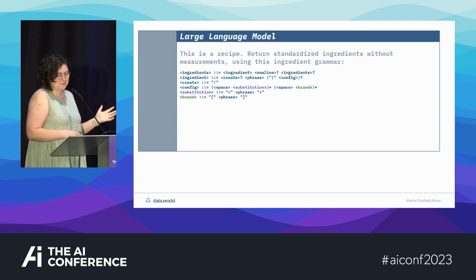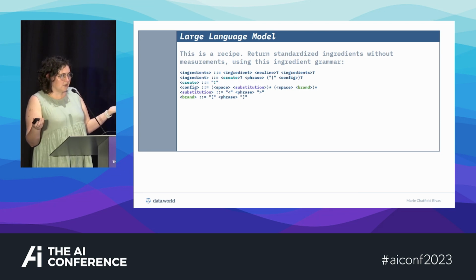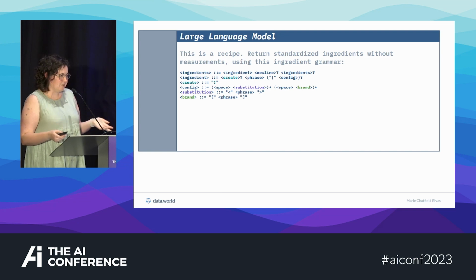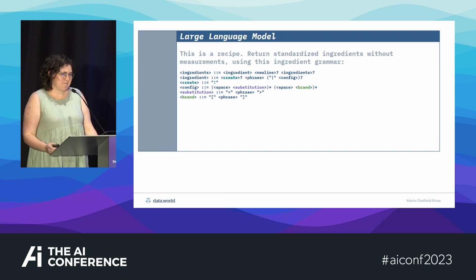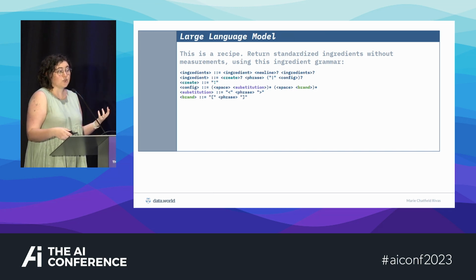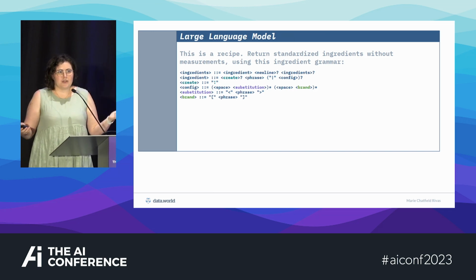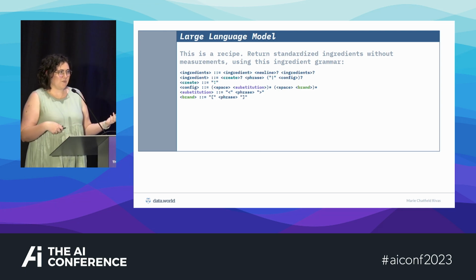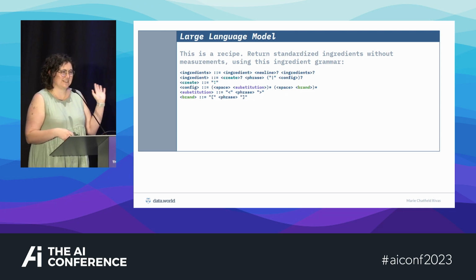This is not new. So your large language model probably knows what this is and can do stuff, but it's not a parser. It doesn't actually go and build your grammar. It's doing predictions based on what it thinks will happen next. So especially if you have a more complex grammar, it starts getting a little bit longer, or you're asking it to do multiple things at once, this kind of breaks down.